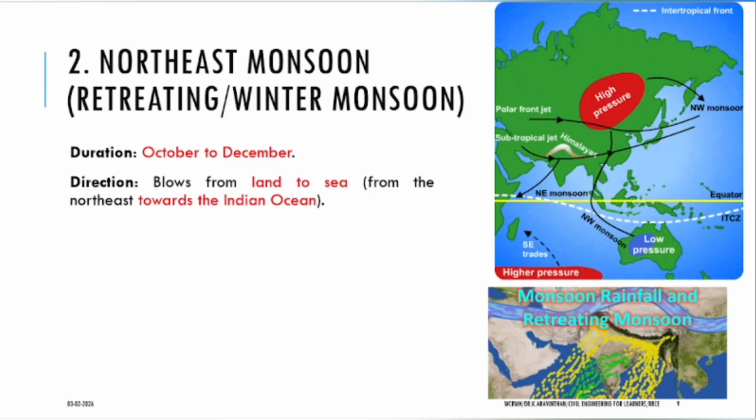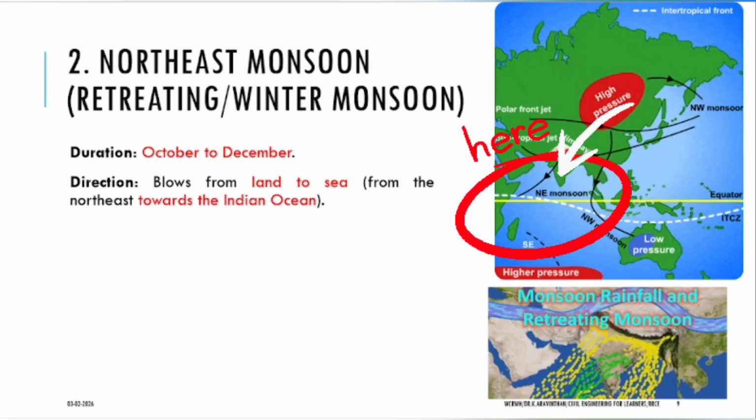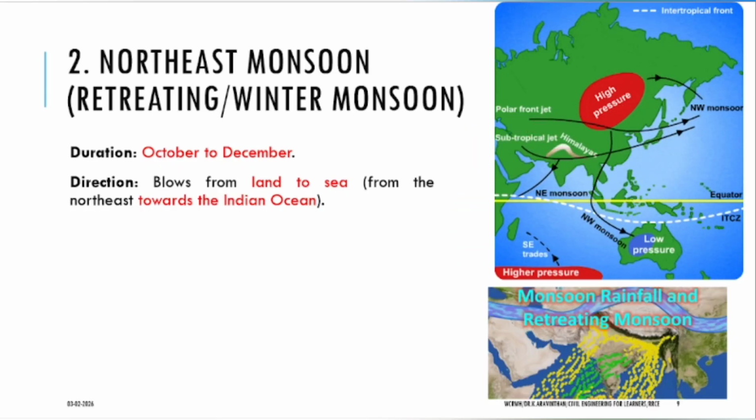Next thing is northeast monsoon. What is southwest? Southwest falls from here. It comes from here in this direction. What is the second type of rainfall? It is northeast. This is north, this is east. The rainfall falls from here. You can understand by the direction of rainfall. All the wind will flow here.